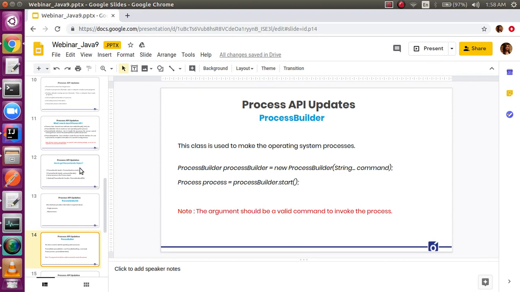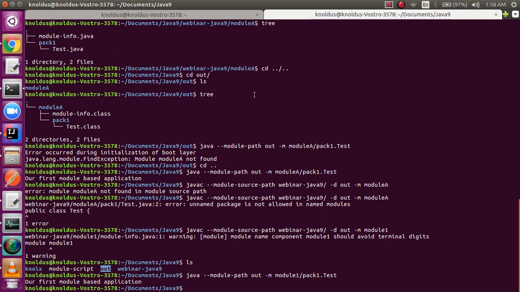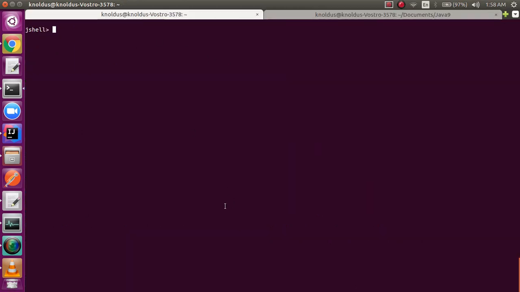Okay, now enough of the information on the theoretical aspect, and let's spice things up with the demo part. Firstly, we'll see how we can actually go for the process handle. I will show you that with the help of JShell. What if you want to handle your current running process? You all know that Java 11 is currently running in my system. So what if I want to get the information about my process, Java 11?